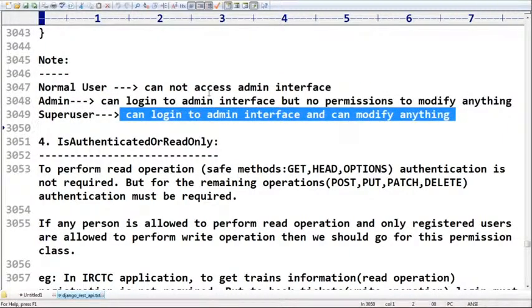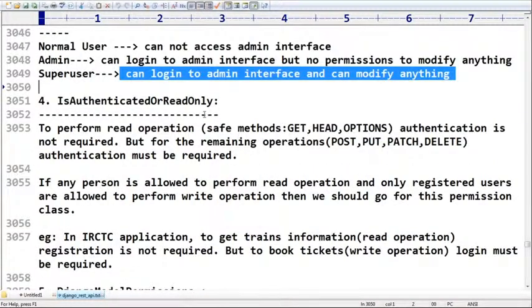Next, IsAuthenticatedOrReadOnly. Django model permissions I covered already. Next, how you can give permissions in the database and in the admin interface, like can change employee, can add employee, can delete employee. Even this one I covered already. It is exactly the same as Django model permissions, except that it allows unauthenticated users to have read-only access to the API.